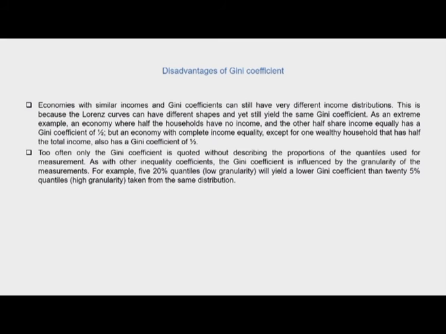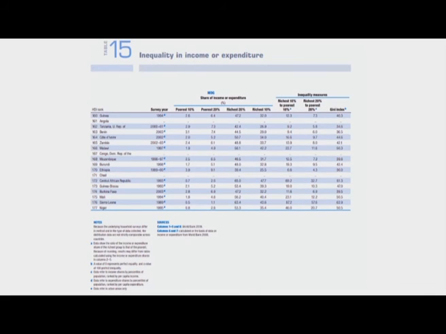So these are things that need to be kept in mind, that quoting a Gini coefficient without describing the proportions of the quantiles used for measurement will not be a very fruitful exercise. Now this is a snapshot of the inequality in income or expenditure across countries as reported in one of the human development reports.